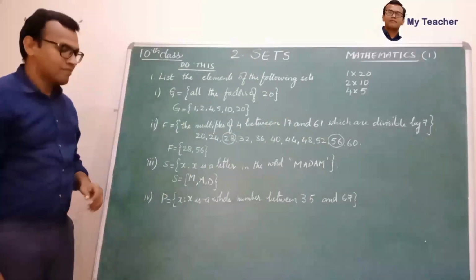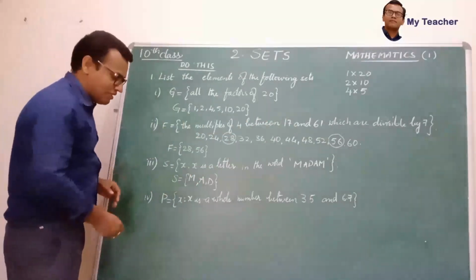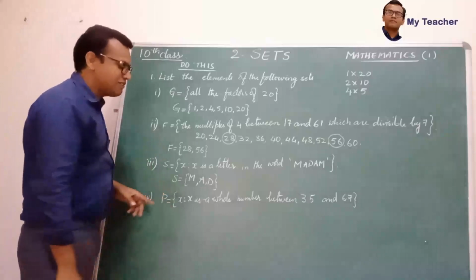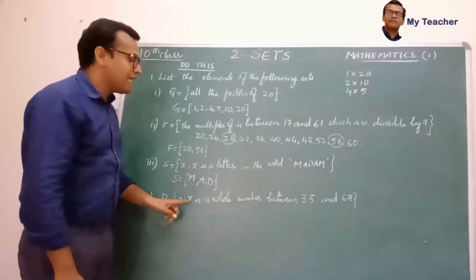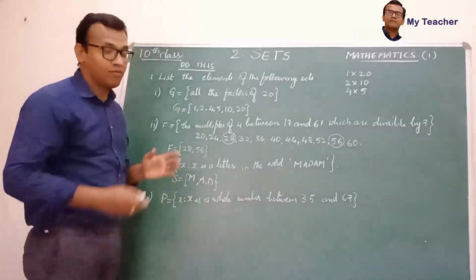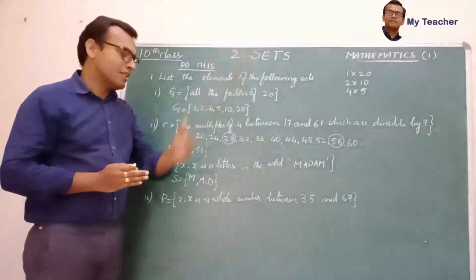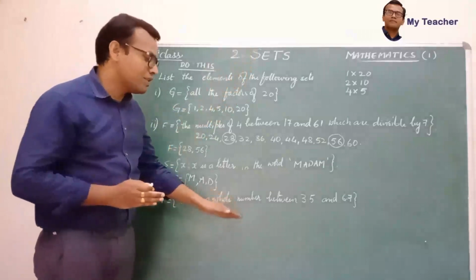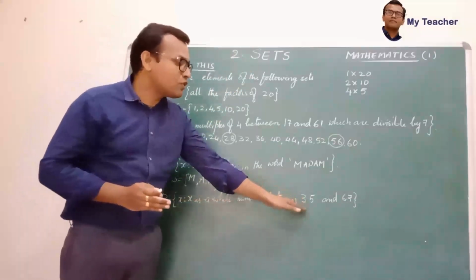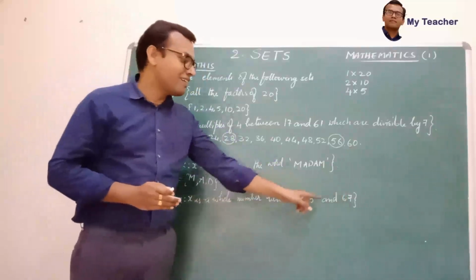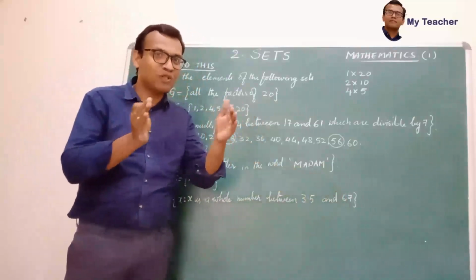Okay. Next, last one. In this task, P is equal to set of X such that X is a whole number. Children, we must know what are whole numbers. 0, 1, 2, 3, so on. Right. So X is a whole number between 3.5 and 6.7. Children, they have given real numbers and in between of them what whole numbers are present.